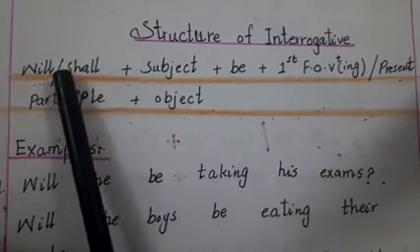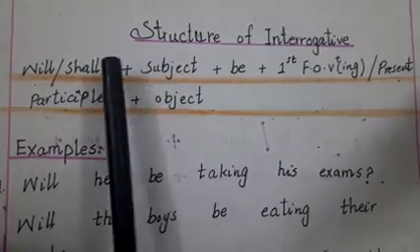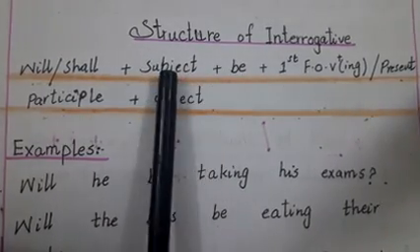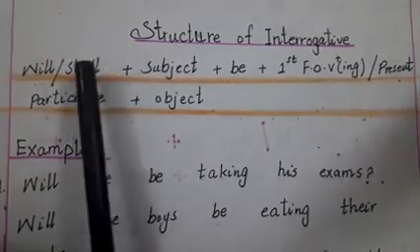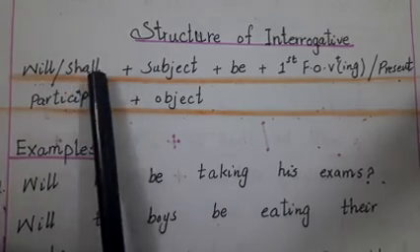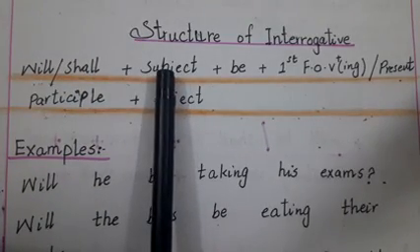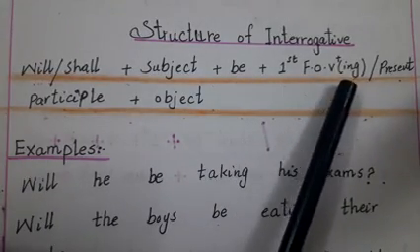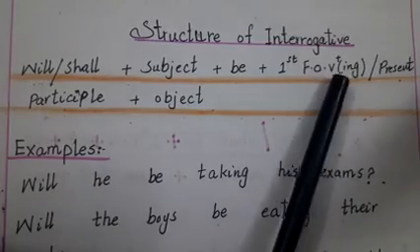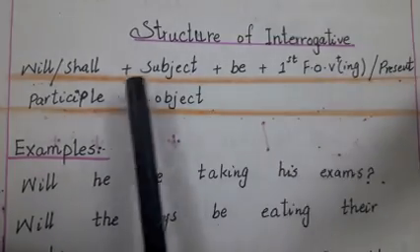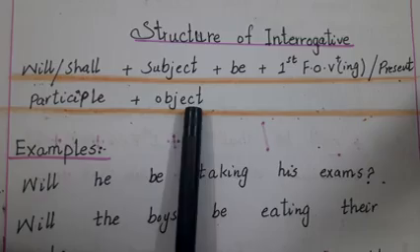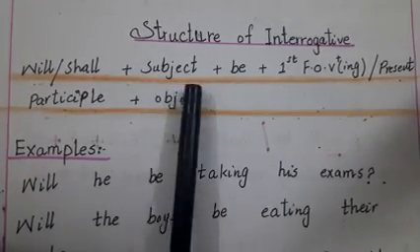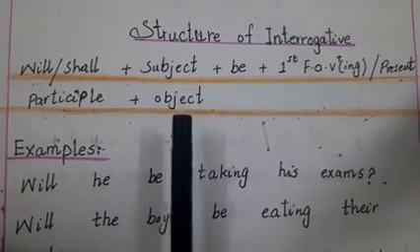We will not write will be, shall be, then subject. As we have done in negative sentences, between will and be, shall and be, we will write the subject. Will or shall plus subject plus be plus first form of verb plus ing, or you can say present participle. Ing form of verb is also called present participle plus object. So this is the formula of interrogative structure. According to this formula, let's see some examples.